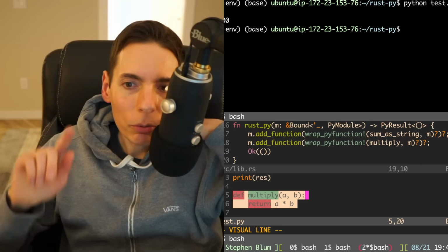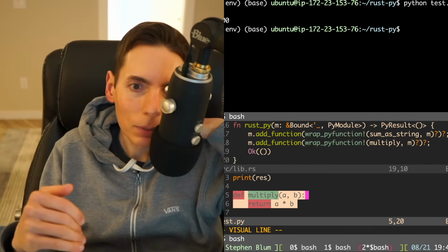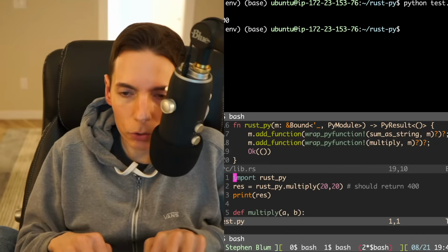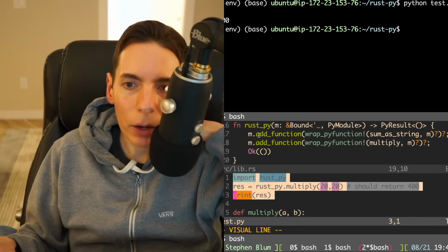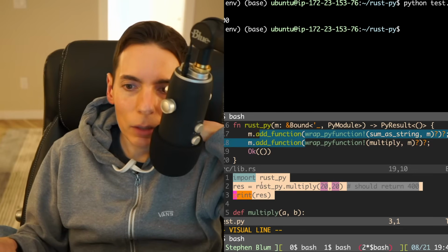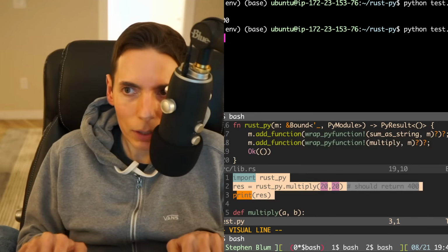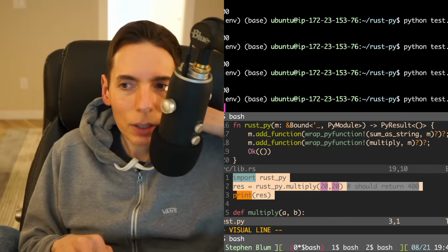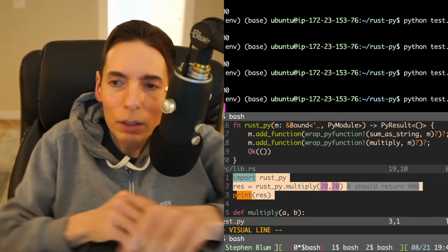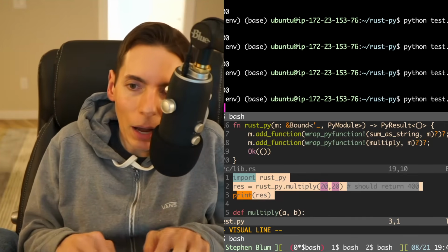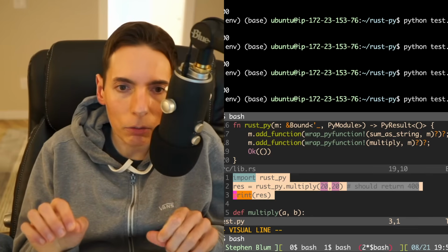So we succeeded in calling Rust from inside a Python runtime. That's basically what we did here. I'll zoom up. We created ourselves a little Python library that was compiled from Rust, and then we're calling into it, multiplying a number and printing. So I'll do it again. Boom, 400. So now you're seeing Python calling into a Rust library. Isn't it cool? Now we're going to benchmark it. We have about 10 minutes left because then I've got to run to a meeting.